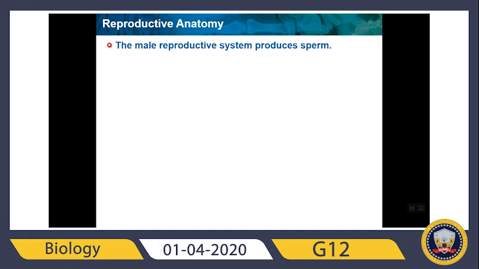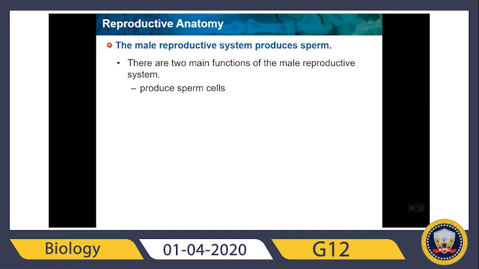Now, the male reproductive system produces sperm instead of eggs. There are two main functions of the male reproductive system: sperm production and sperm delivery to the female reproductive system.